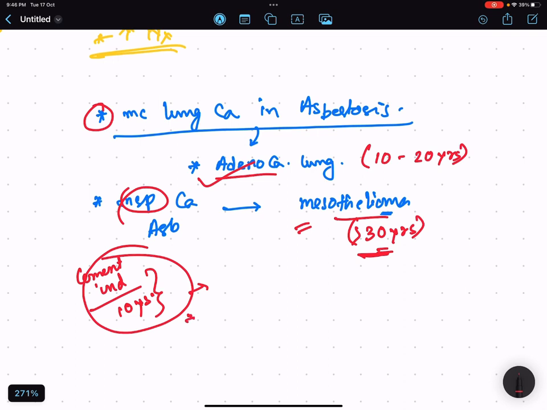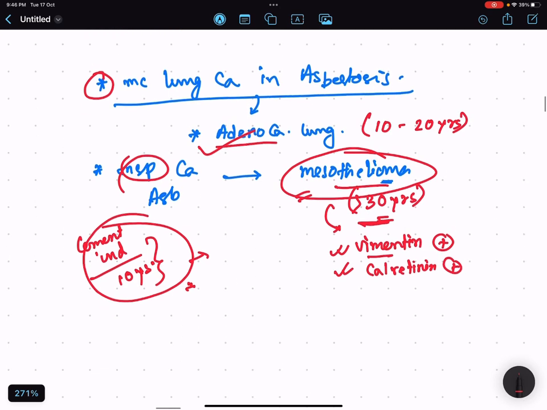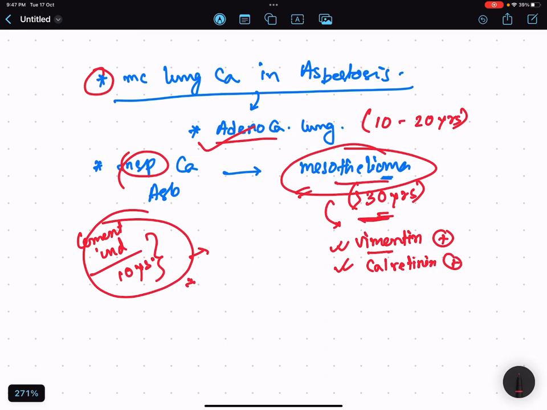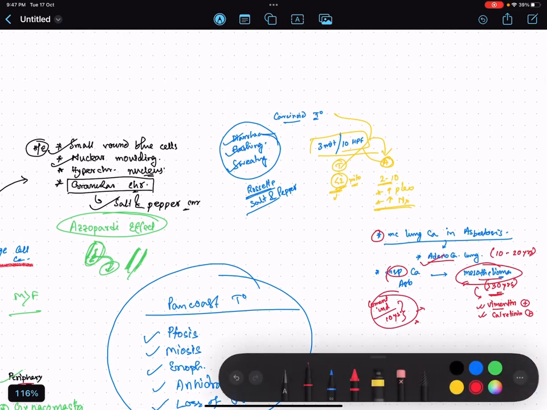So adenocarcinoma, I told you, TTF1 will be positive. But mesothelioma is of mesenchymal origin, so here vimentin will be positive. Remember, vimentin is a mesothelial marker. Any tumor originating from the mesenchyme will be vimentin positive. Calretinin will also be positive. This is an important thing. Thus we are concluding everything here. We will also be coming with another session. Thank you.